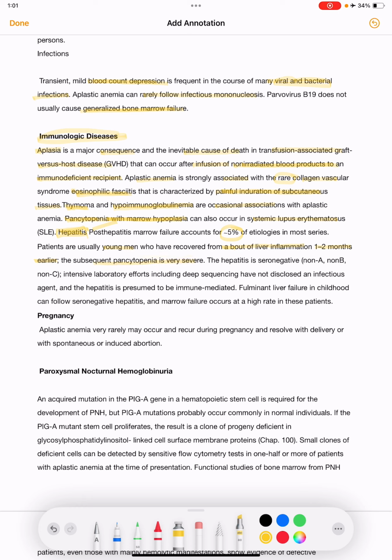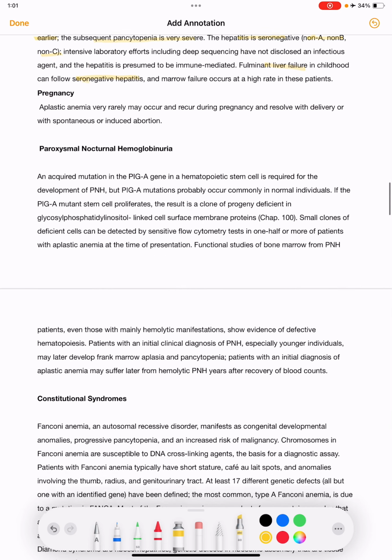That is, the patient would have had hepatitis, recovered, and later after 1 to 2 months develops pancytopenia, which is very severe, and the hepatitis is seronegative: non-A, non-B and non-C. Intensive laboratory efforts including deep sequencing have not disclosed any infectious agent, and this hepatitis is presumed to be immune mediated. Fulminant liver failure in childhood can follow seronegative hepatitis, and marrow failure occurs at a high rate in these patients.